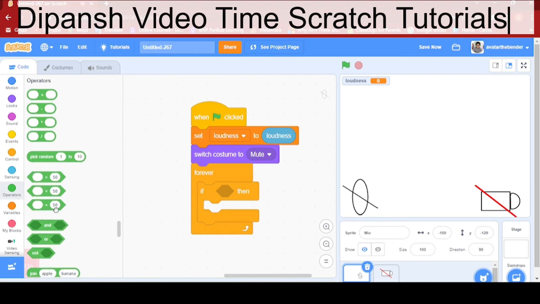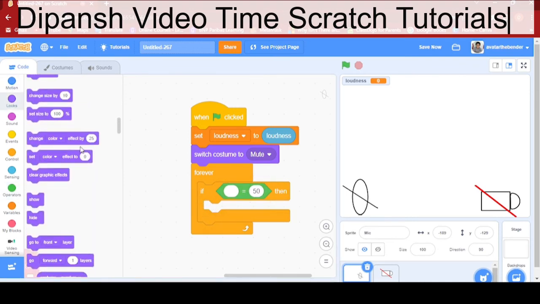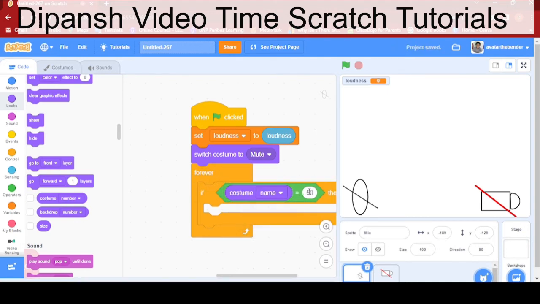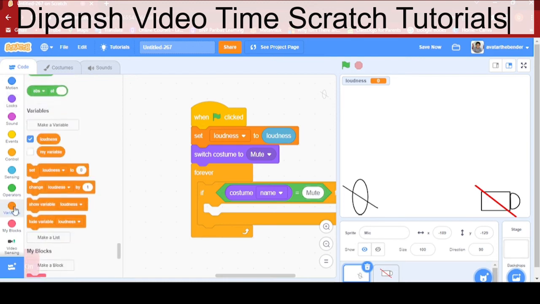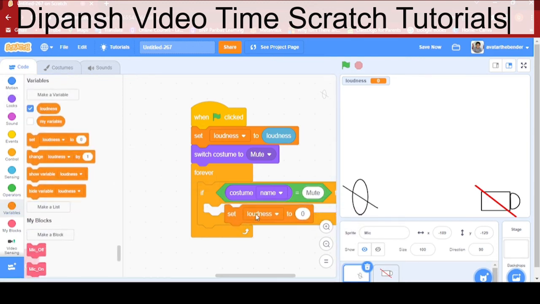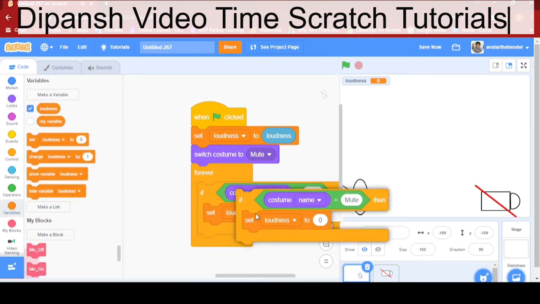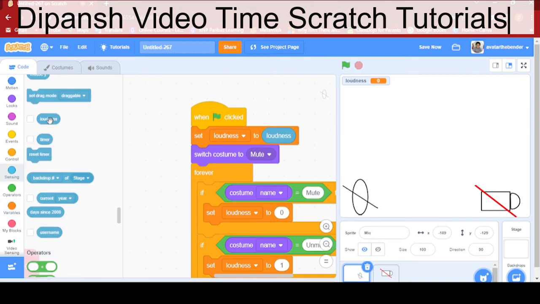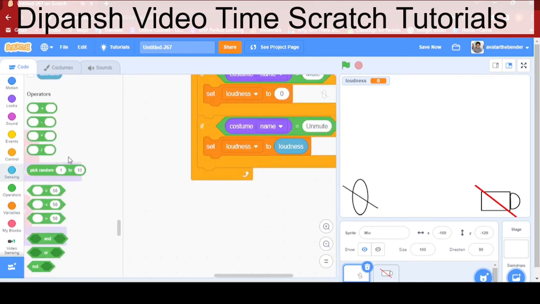In the forever, put if costume name. So we can put an equal to block. Costume name is equal to mute, set loudness to 0. If costume name is equal to unmute, set loudness to loudness, not set loudness to 1. Okay.